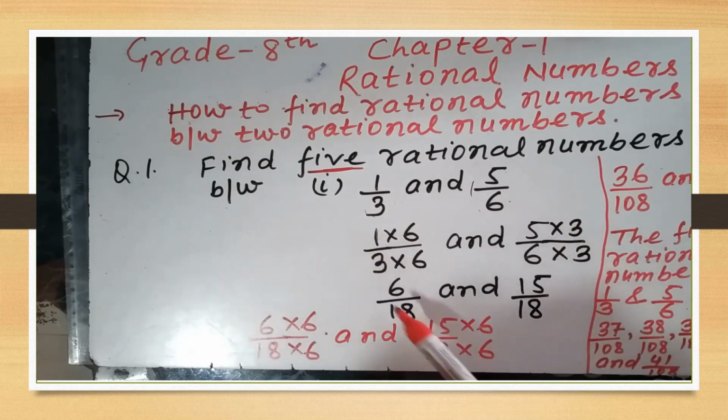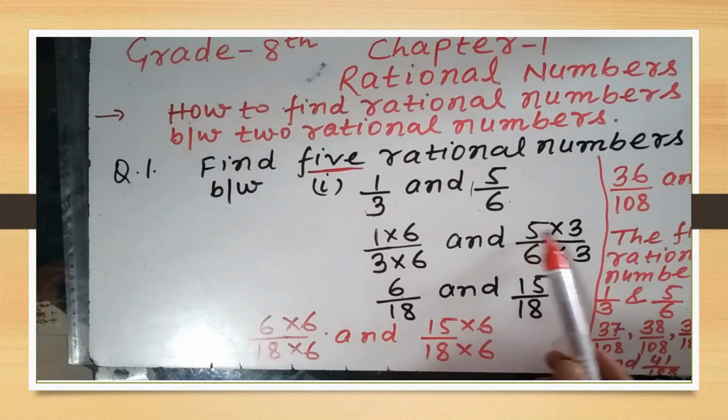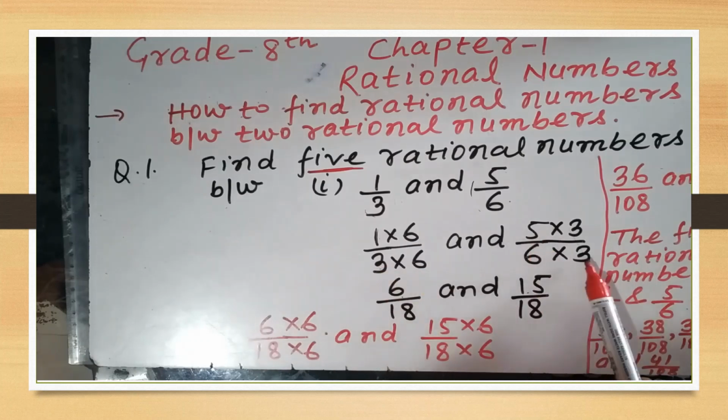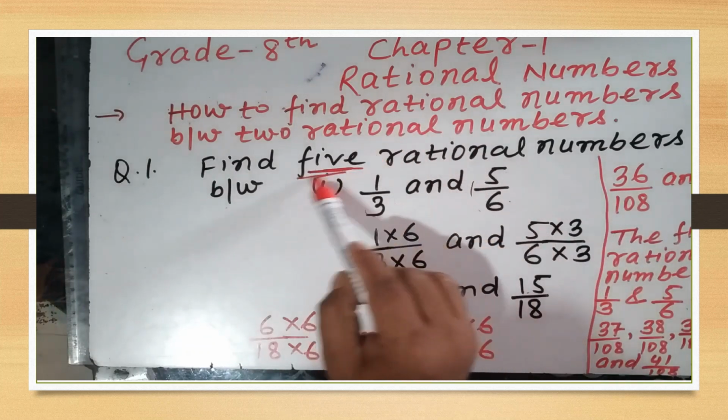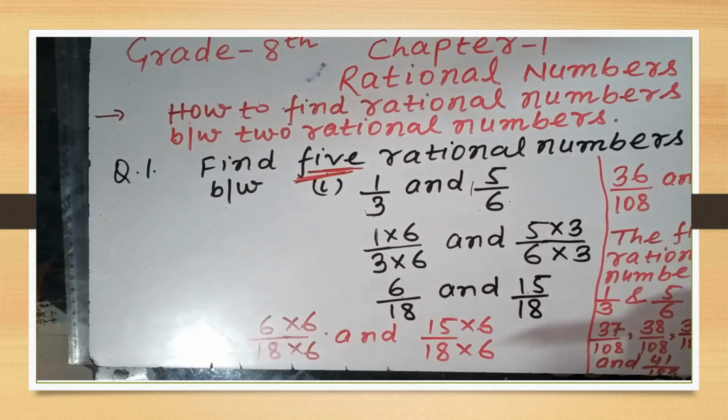After multiplying 1 by 6, we have got 6. 3 by 6, we have got 18. 5 3s are 15 and 6 3s are 18 we have got. Now, after equalizing the denominator, if we have to find 5 rational numbers between 2 rational numbers, then we will take 6. If we have to find 3 rational numbers between 2 rational numbers, then we will take 4 and we will multiply its numerator and denominator.